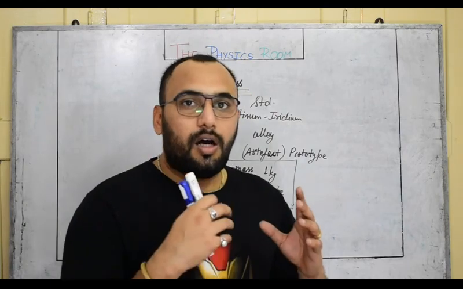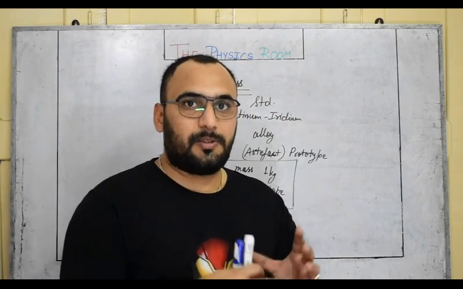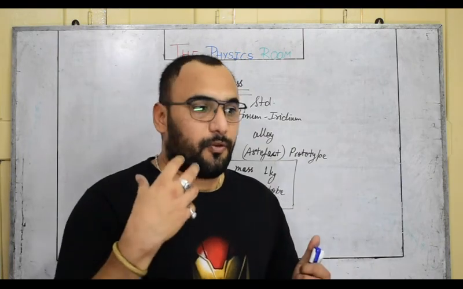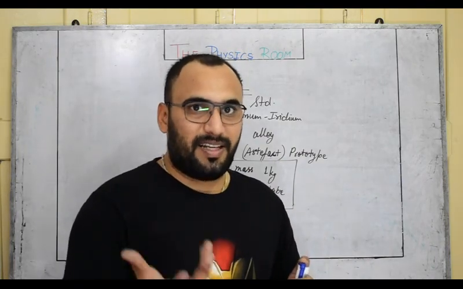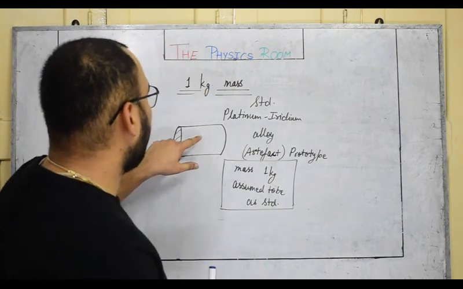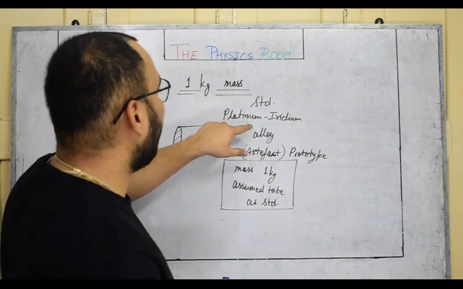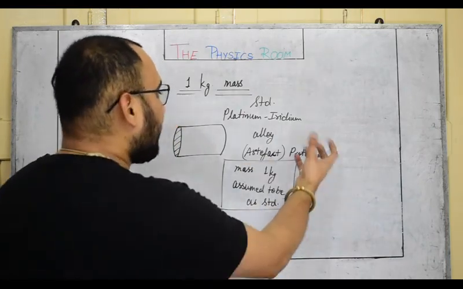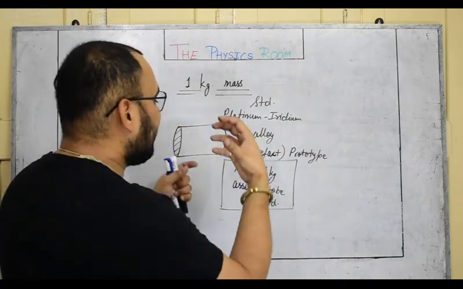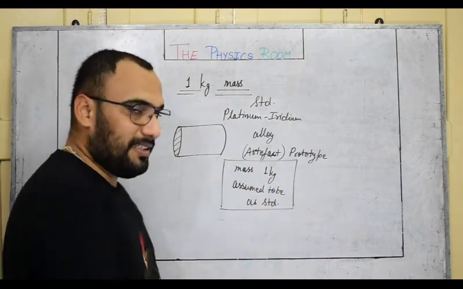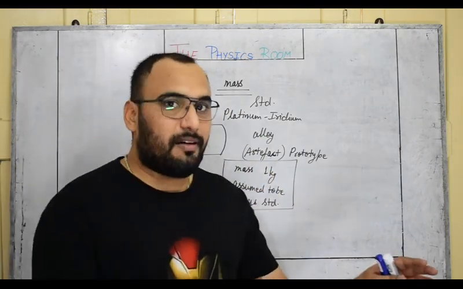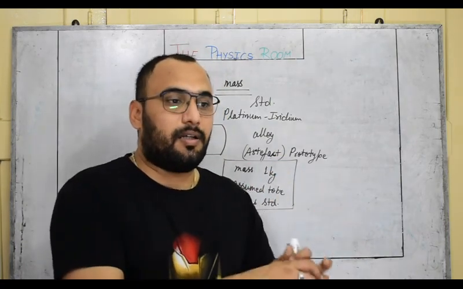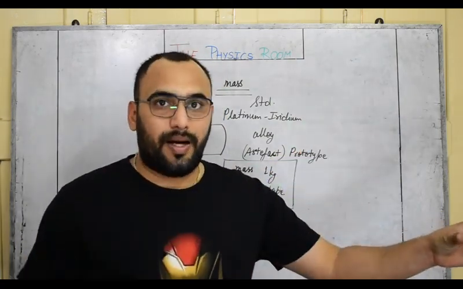This prototype was used initially for the standard mass comparison. That prototype was made of a standard platinum iridium alloy. So we can call it an artifact or a prototype which is assumed to be the standard of 1 kg. All of the weights in the world were developed by comparing that prototype with the required mass.